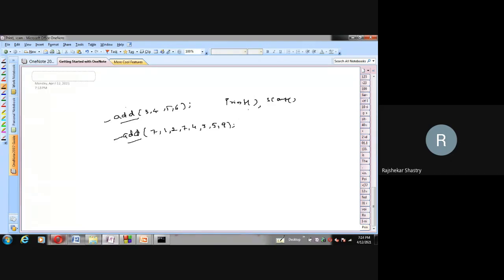Okay, now, what is the specialty of these functions and how can we handle them? Even if you pass 100 arguments, the same method will work. There is no need for overloading. Even if I pass 100, it will accept all 100 parameters, and all of them will be added in the result and shown.